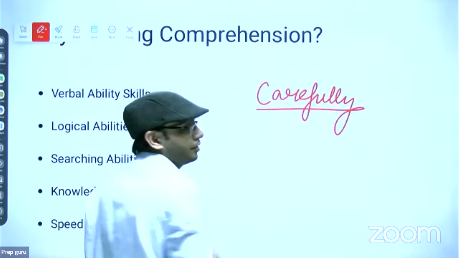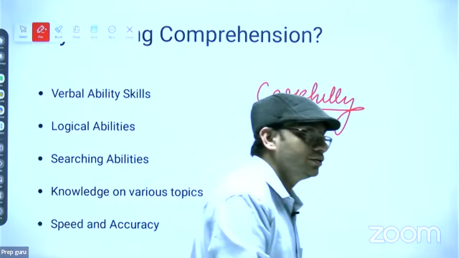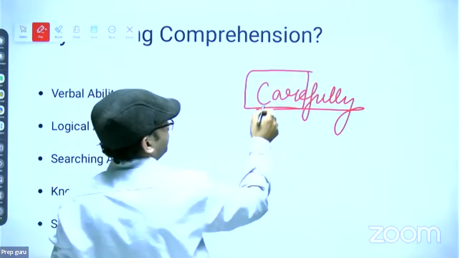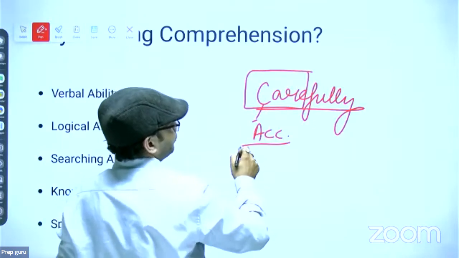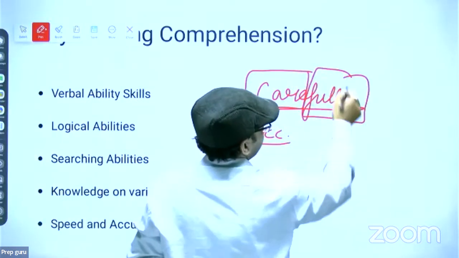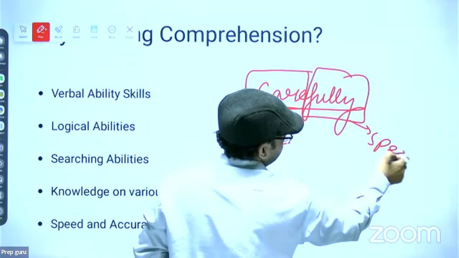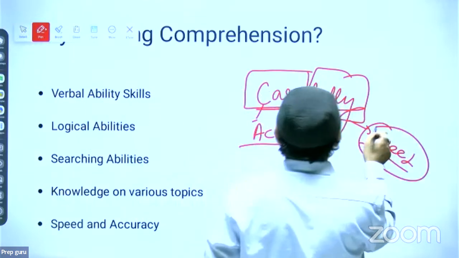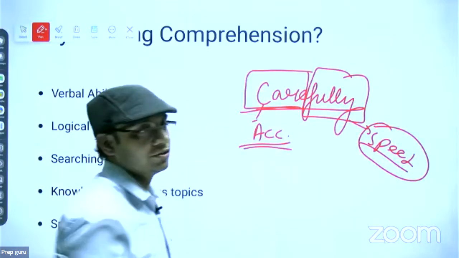Read the questions carefully and answer the following questions. But what happens? If you focus on care, means if you focus on accuracy, fully is left out. Fully means what? It is related to what? Speed, right? And if you focus on fully means speed, care is left out, means accuracy is disturbed.